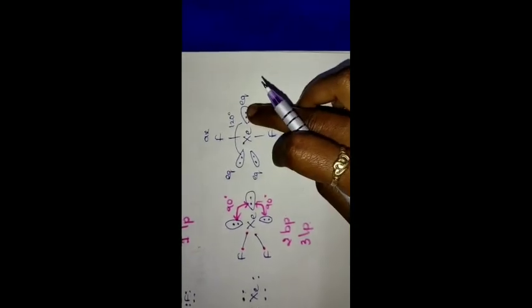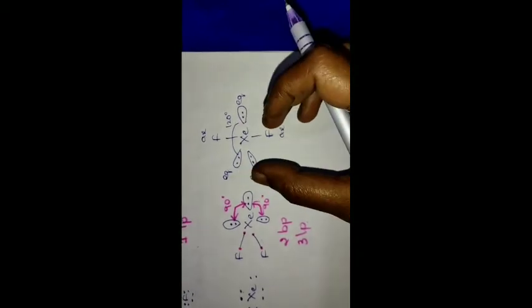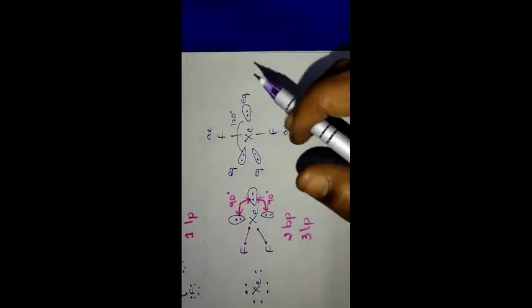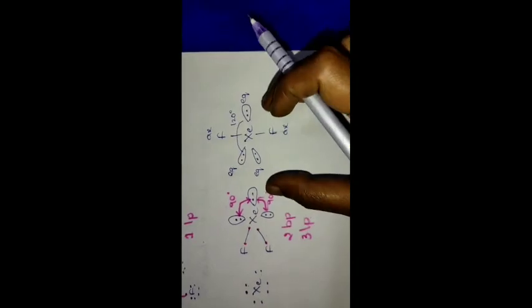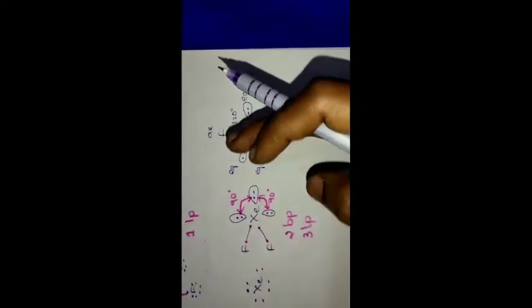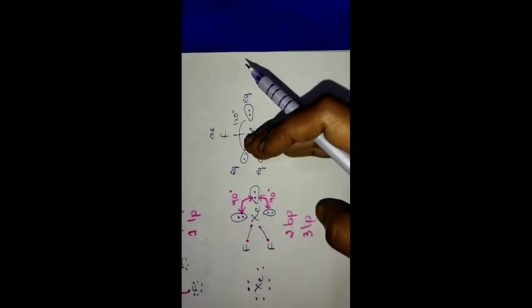The force of repulsion among bond pairs and lone pairs is not the same. The order of force of repulsion is different for bond pair-bond pair, lone pair-bond pair and lone pair-lone pair repulsion.